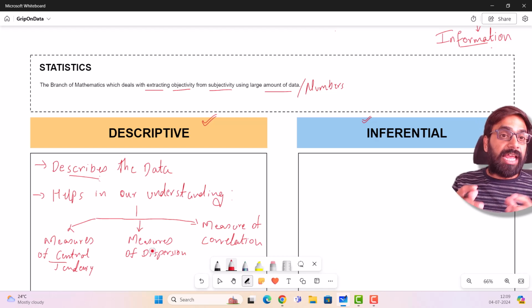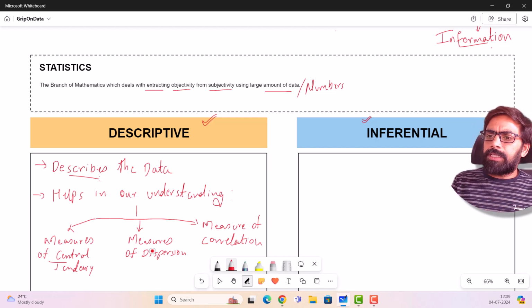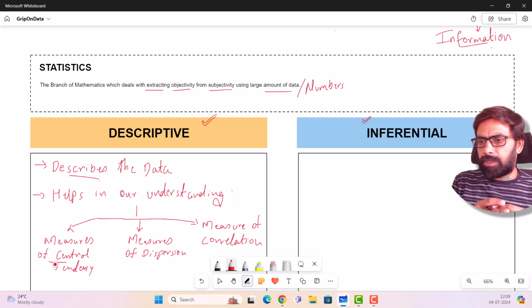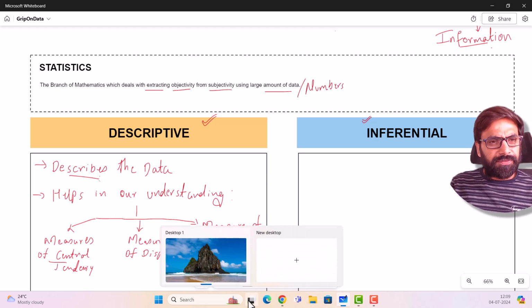Measures of dispersion help us understand how much the data is spread, because that is also very important. Central tendency alone will not be sufficient for us to tell what the data is all about. If I say the average age of a class is, let's say, 18, unfortunately that doesn't tell us a lot of things. There's a reason for that as well.